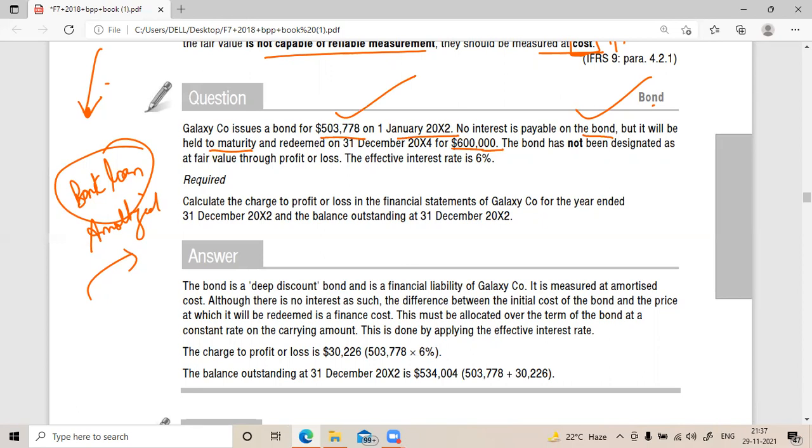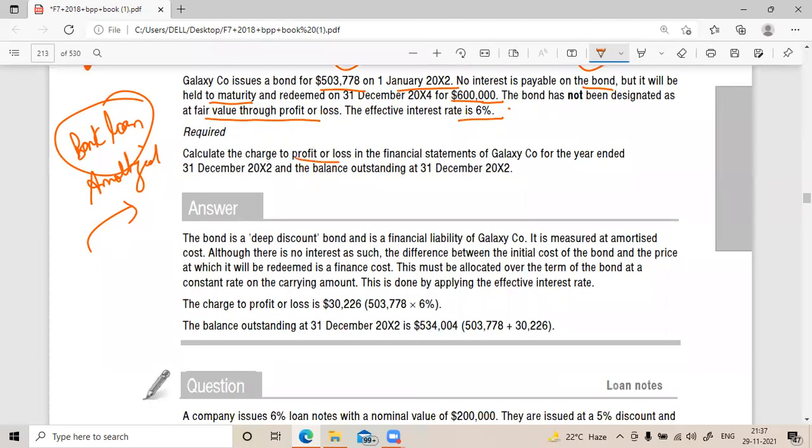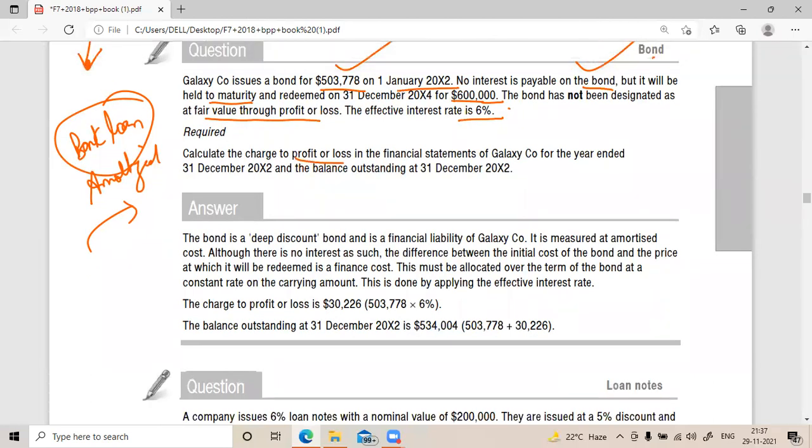Yes, sir. The bond has not been designated as at fair value through P&L. Why? Because it will be held till maturity. So this will be at amortized cost. Effective interest rate is 6%. Calculate the charge to profit or loss in the financial statements of Galaxy company. Because it's a liability, they will be showing us interest expense, what they'll be paying to the bondholders.